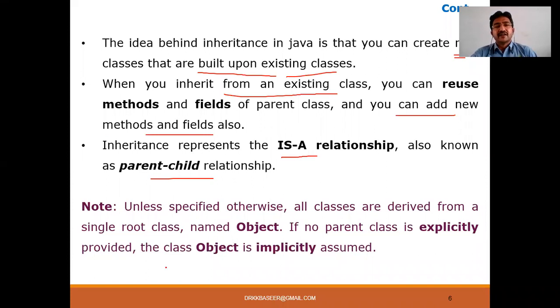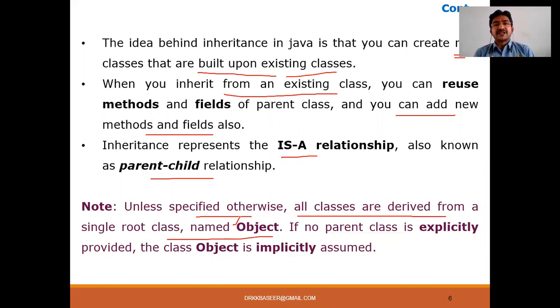And a very important point here: unless specified otherwise, all classes are derived from a single root class called the Object class. Object is spelled with a capital O here. Till now, in whatever programs you have done, there was no inheritance concept. There is no keyword extends in those examples. Whatever programs you have done, whatever practice programs, all the classes, say for example class A, class B, class Student, class Simple, the different classes you have created, are all derived from a single root class called Object. It is done implicitly.